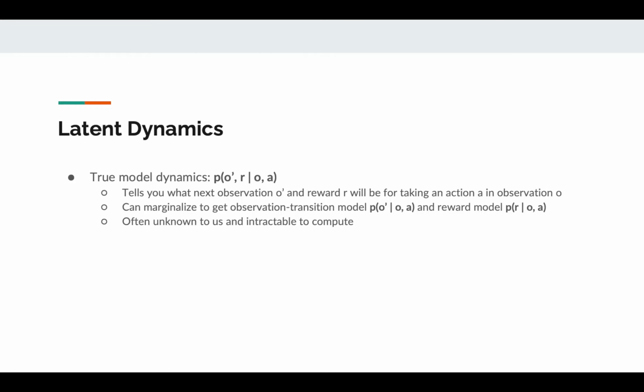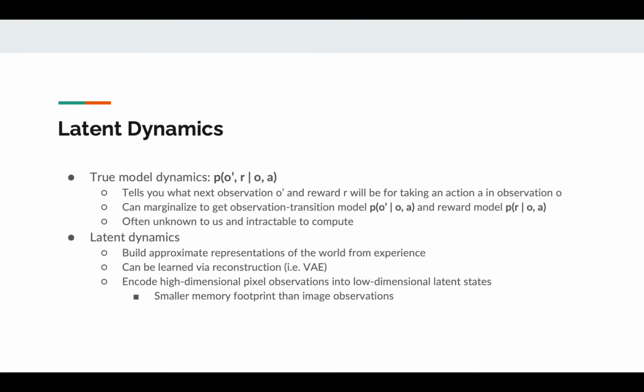The problem lies in the fact that in real-world problems, true model dynamics are often unknown to us, and it is often the case that finding them is intractable to compute. Thus, we instead find the latent dynamics, which won't be a true representation of the world, but rather an approximation of the world that we can learn as the agent interacts with the environment. This can be learned via a reconstruction loss as seen in variational autoencoders. Moreover, this gives us an opportunity to work with lower-dimensional representations by encoding our high-dimensional inputs, like images, into low-dimensional latent states. Working with these low-dimensional latent states frees up precious resources like memory and computation.